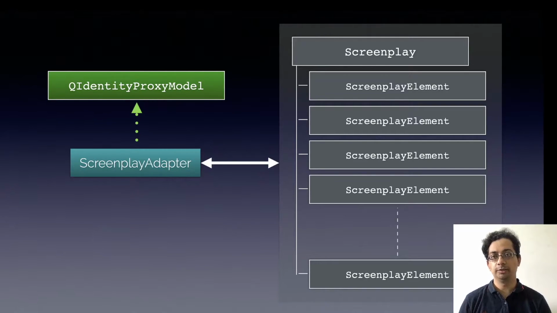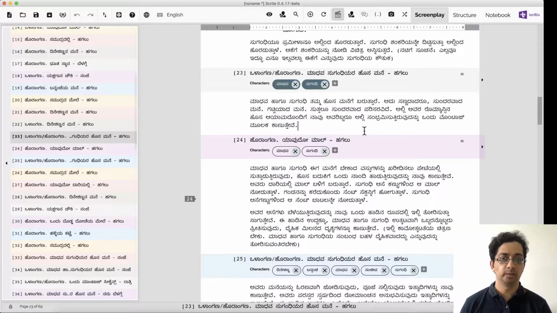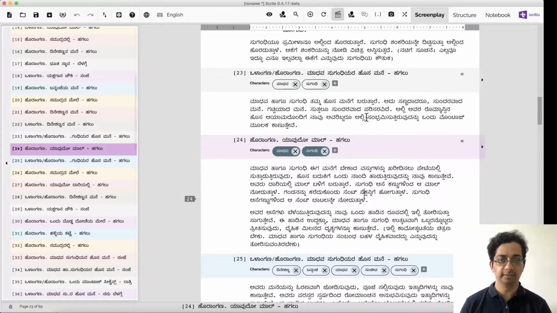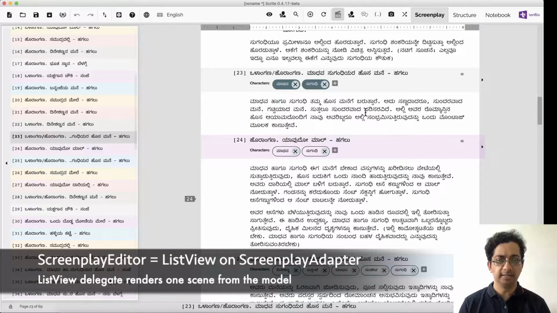Let's now look at how we use this in the UI. This is the screenplay editor. This is where one would type the content of the screenplay. What we're looking at is a screenplay of a film in my native language, Kannada. As you can imagine, the screenplay editor is a list view of the screenplay model accessed through the screenplay adapter.